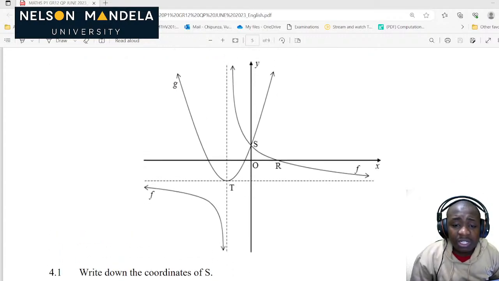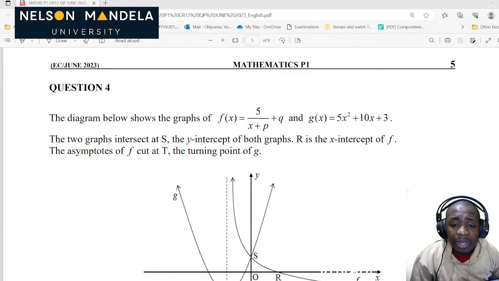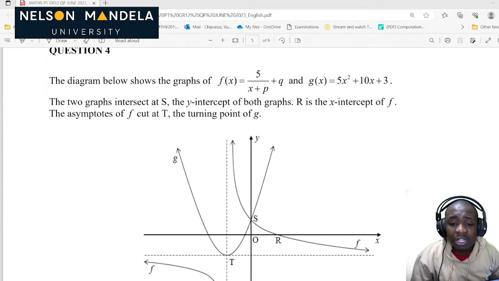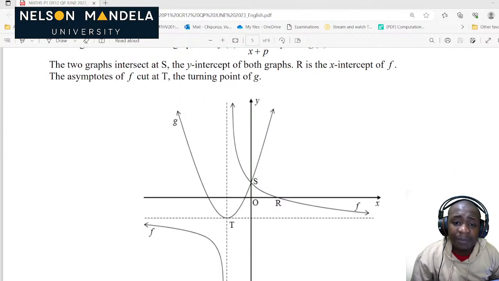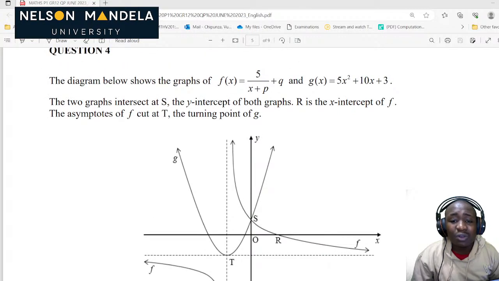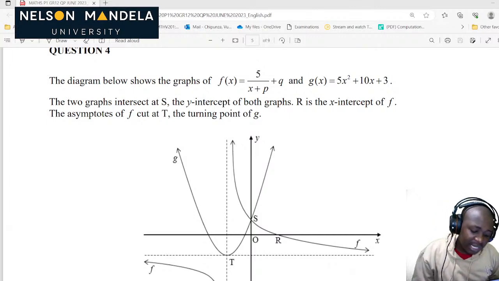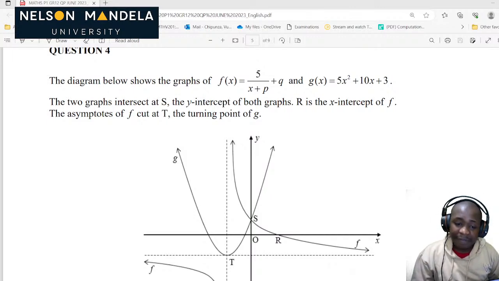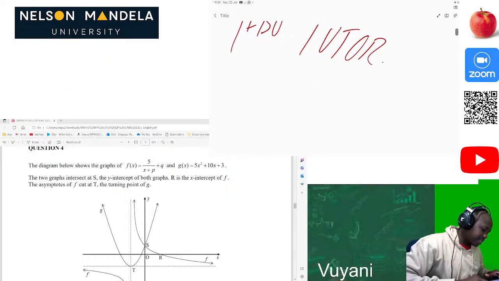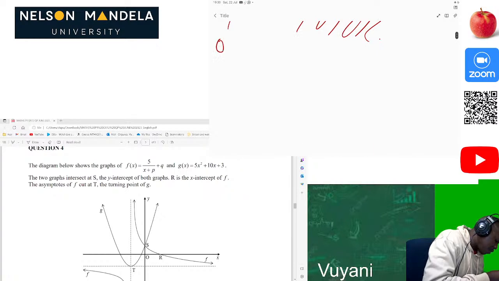Write down the coordinates of S. What are the coordinates of S? We can see that that's where the two graphs are intersecting, and at S it's the y-intercept of both graphs, which means the x value there is already 0. So our life is already easy, because now we are just solving for the y value. Okay, now let's get down to it. Question number 4.